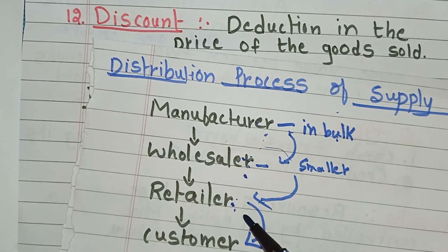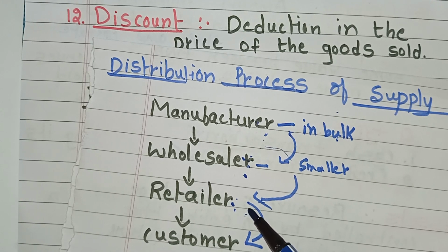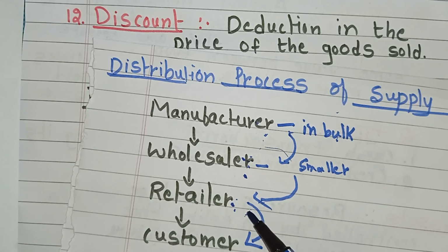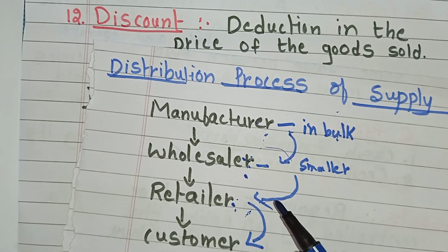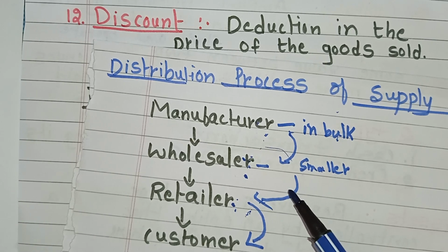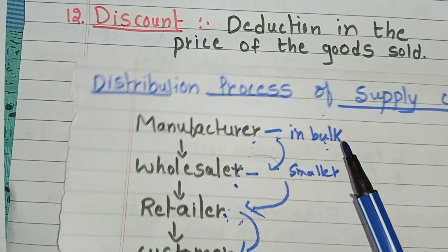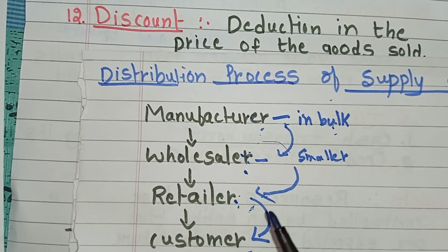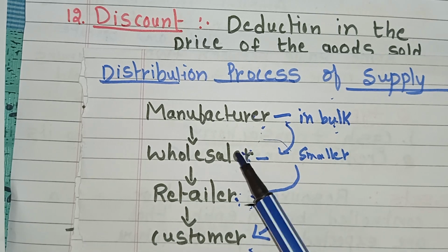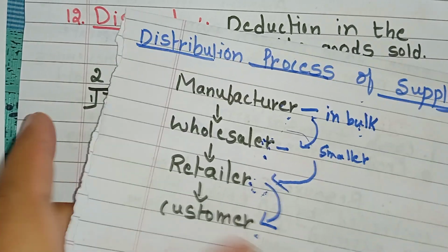It means the official price that a seller displays for a product before any discounts, promotions or negotiations. So here trade discount means a reduction in the listed price of goods usually given to wholesalers or retailers.